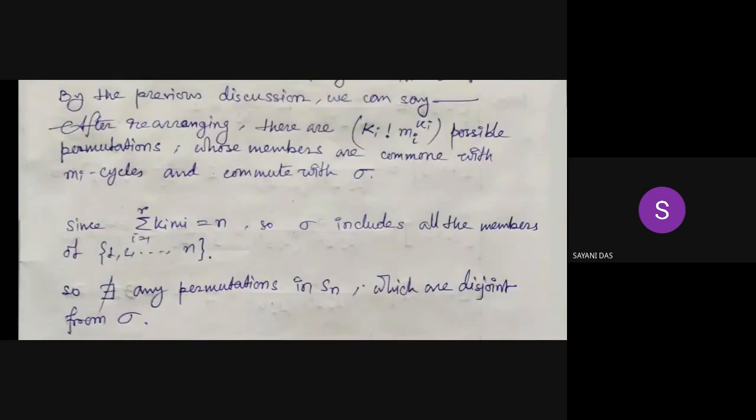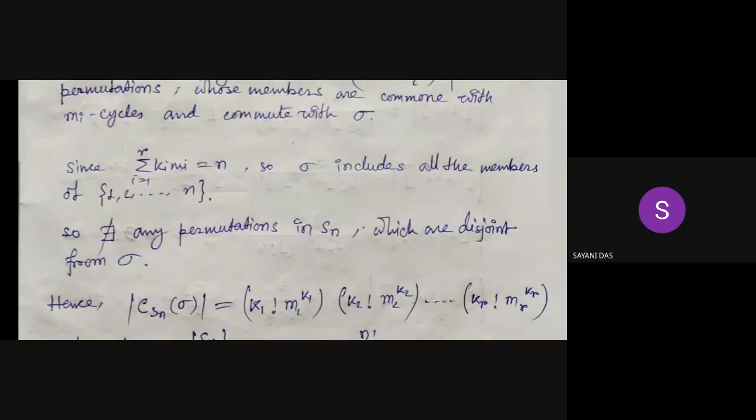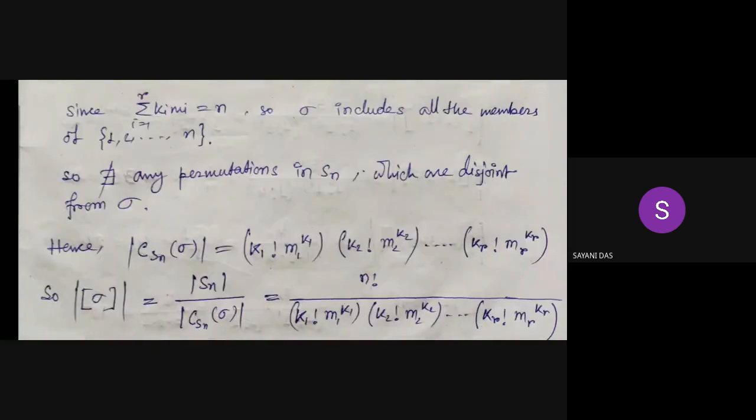And since the summation over i from 1 to r of ki times mi is equal to n, sigma includes all the elements of 1, 2, ..., n, and so there are no elements left. So there does not exist any permutation in Sn which is disjoint from sigma, and hence the order of the centralizer of sigma is equal to the product of those numbers: k1 factorial times m1 to the power k1, k2 factorial times m2 to the power k2, and so on for i from 1 to r.